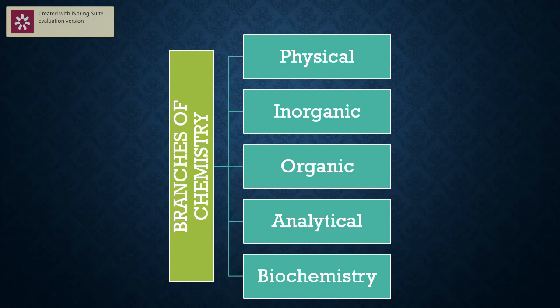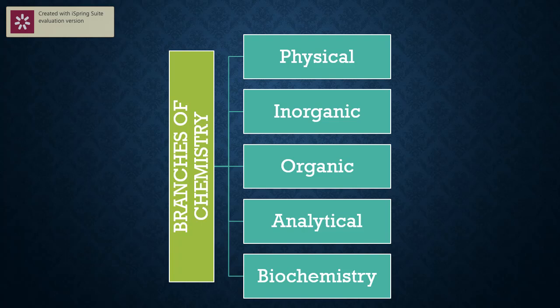Here we go for the analytical part of matter. We analyze, and depending upon the analysis, we take decisions. For example, a farmer can decide which crop to grow depending upon the analysis of the soil. In the same way, a doctor can take a decision depending upon the analysis of urine or blood, etc. So analytical chemistry plays a very important role in chemistry, and it has very good scope in the future also.